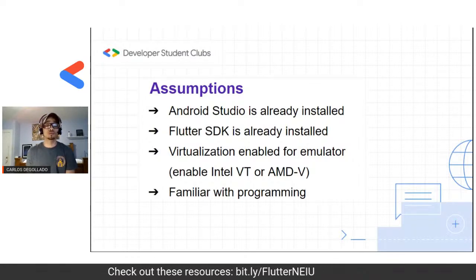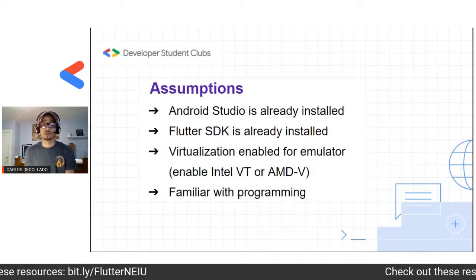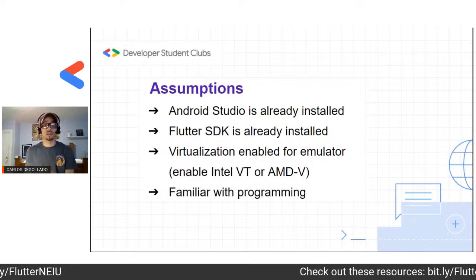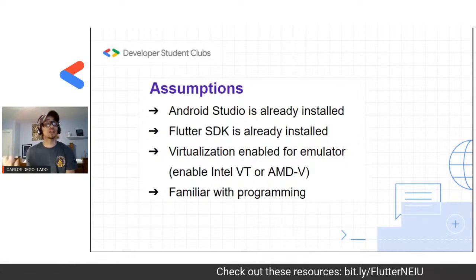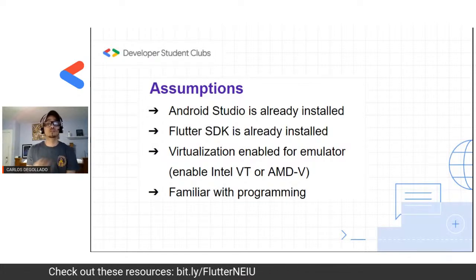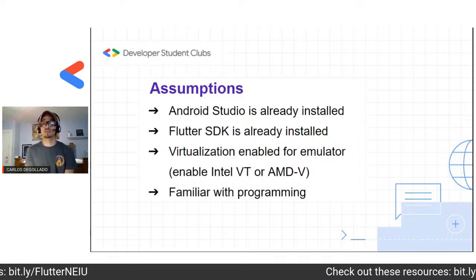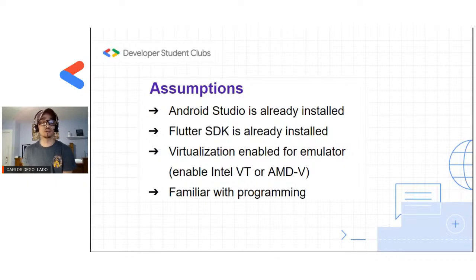I suggest you look into unlocking developer options on your Android device if you have one, a spare one, or even the one you use. But definitely use a physical device if you can't get your emulator running. Either way, if you do want to use an emulator, you need to have virtualization enabled. If it's not naturally enabled on your computer, you can just do a quick Google search and see how to enable that to have this emulator running.